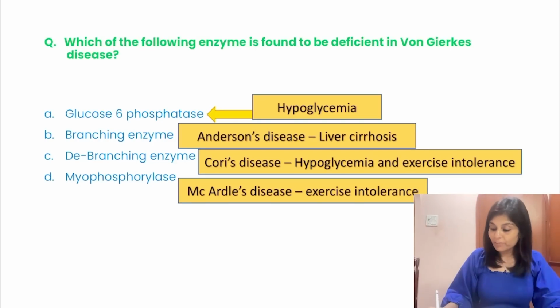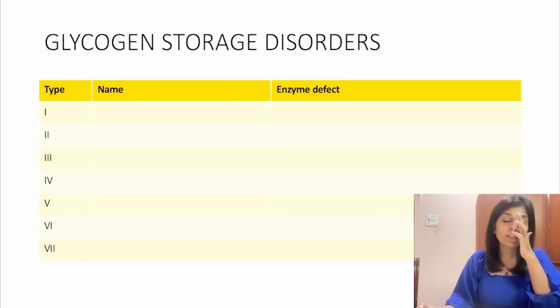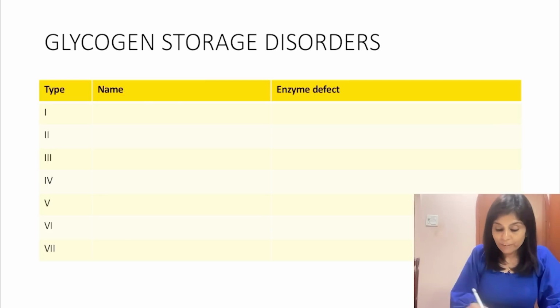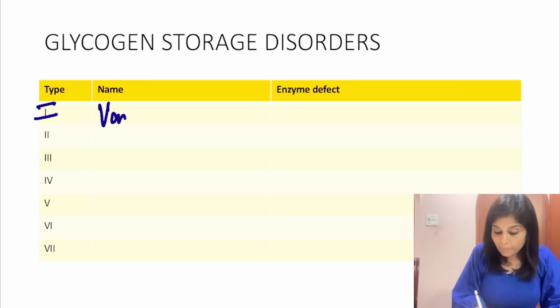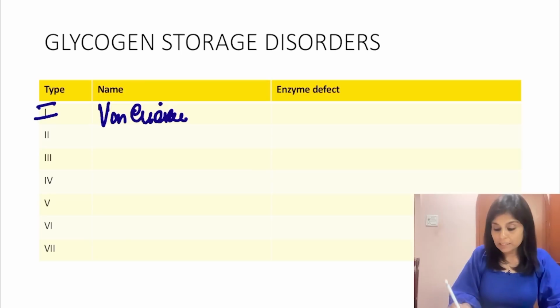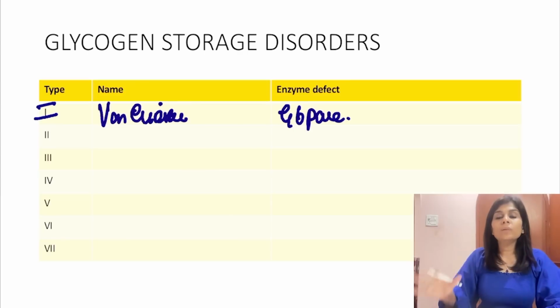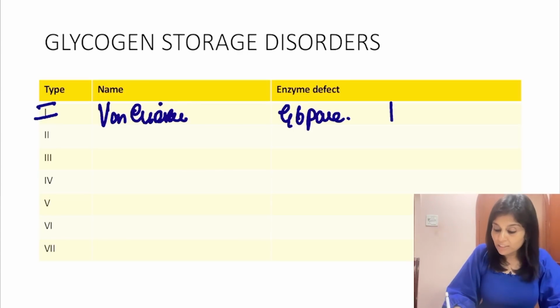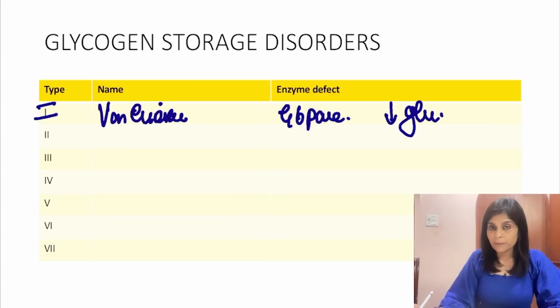So can we fill up this tabular column to understand those 3 facts which I told you? There are 7 glycogen storage disorders you will have to learn about. First, type 1 glycogen storage disorder. What is the name? The name is von Gierke's disease. Which enzyme is defective? Glucose 6-phosphatase. That tells you what will be the manifestation. Both glycogenolysis and gluconeogenesis are defective, so it presents as fasting hypoglycemia.